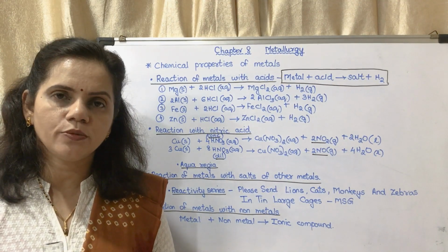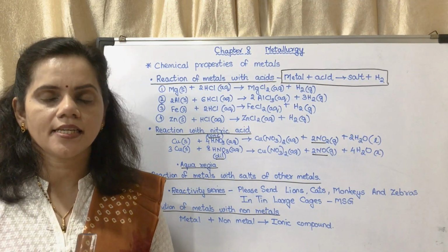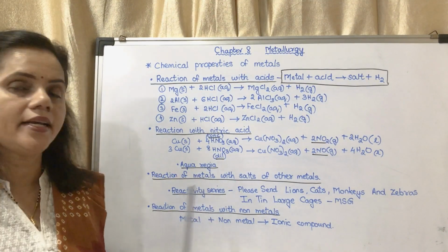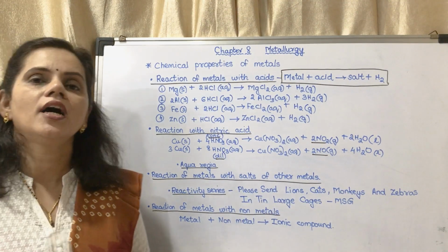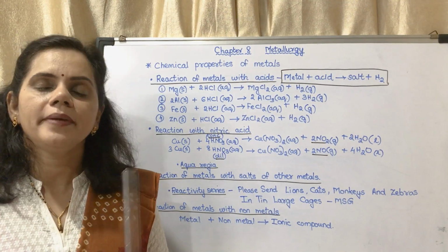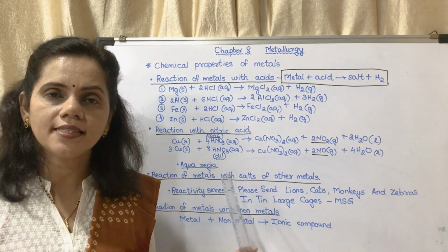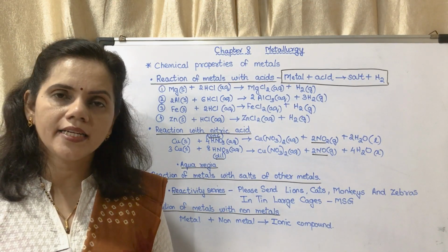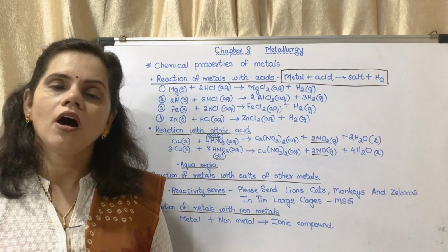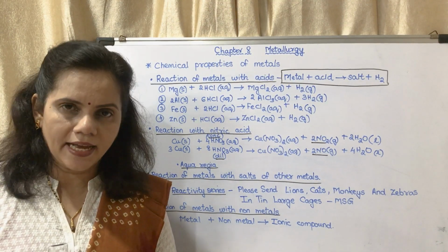That is said to be reactivity series. So based on this property, which property? Reaction of metals with salts of other metals. Based on these reactions, they are arranged either in the increasing order or decreasing order of their reactivity.